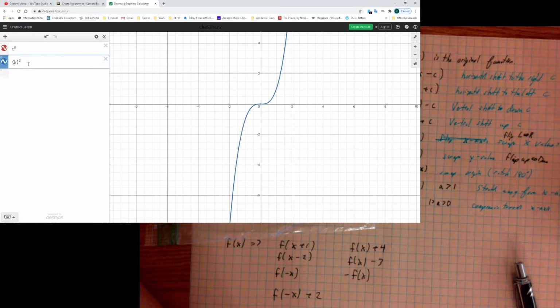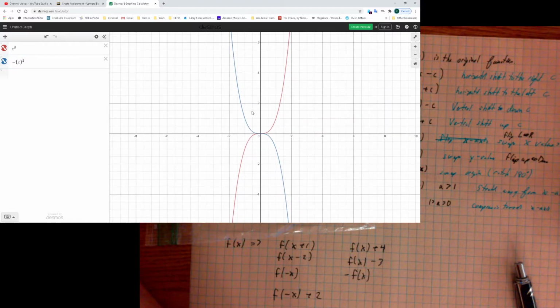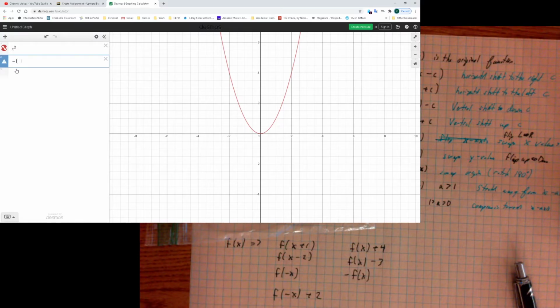If instead I put that negative on the outside, you can see in this example it looks exactly the same. But if I change over to a different example, like let's say x to the second, then this looks wildly different. This would become negative x to the second. And you can see for some graphs, the transformations look exactly the same. Some look different. For example, on this x squared version, if I put a negative on the inside, well, you can't see any change at all.